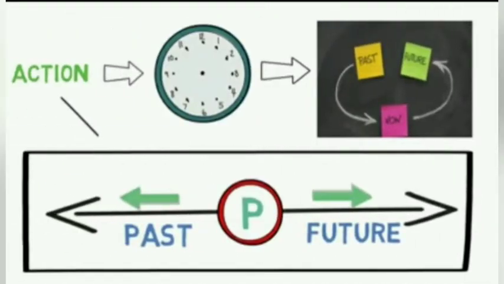Here in this picture, you see in between past and future is present tense, meaning the time in which we are doing an action or performing an action. The left side, the past tense, is the time already past. It means the action done in our past. On the right side, future tense, the work or action which we do in future time is called future tense. Future tense is also called future time reference.